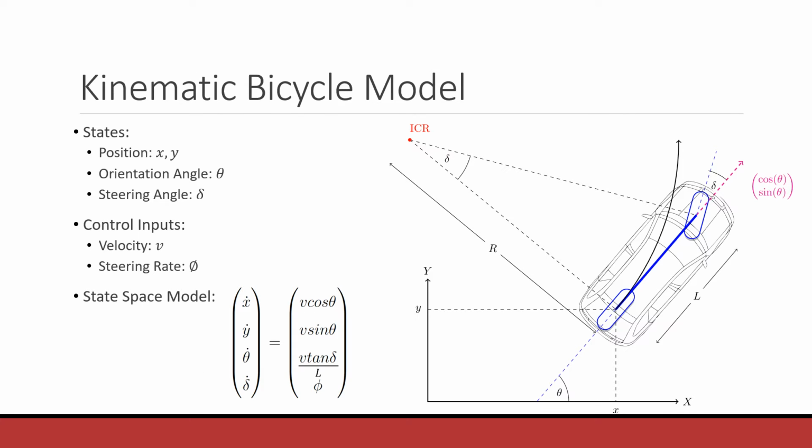The first problem is the formulation of a bicycle model. Here we have assumed the states to be the position X, Y, the orientation angle, and the steering angle. Also, we have decided to take the control inputs as the velocity and the steering rate. By using steering rate, we ensure that the steering angle is smoother. This is the final state space model equation as shown.